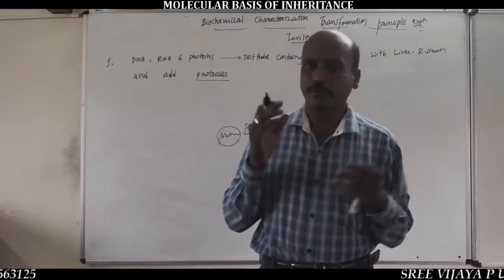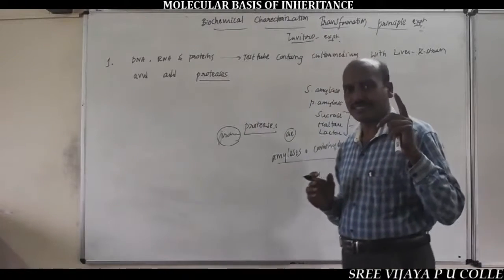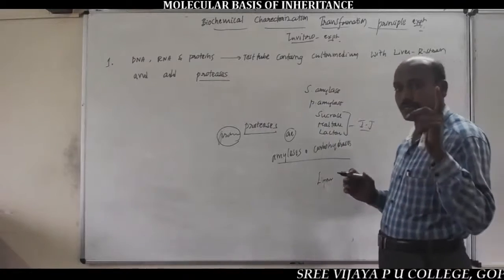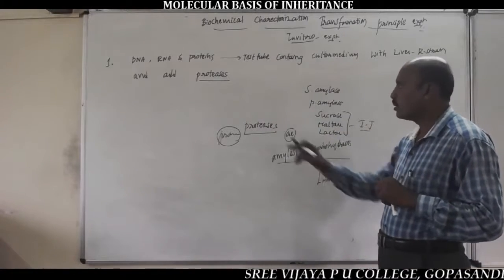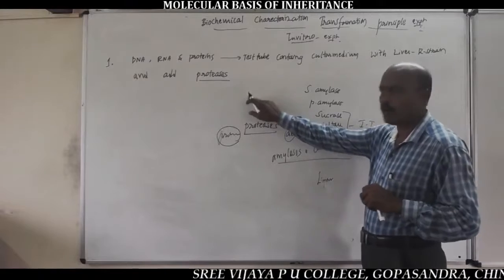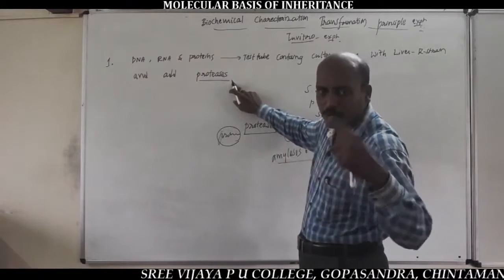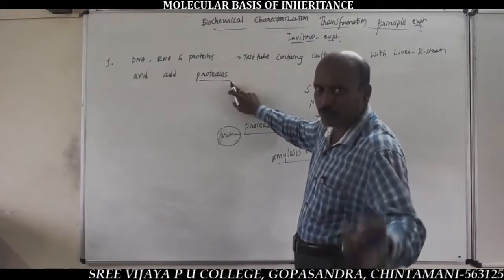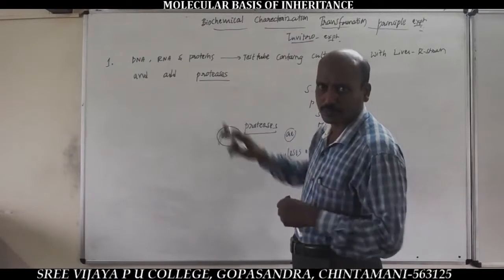I think we have already studied this in the 11th standard syllabus, especially in the digestion lesson. So proteases are the enzymes which destroy, which digest the proteins.